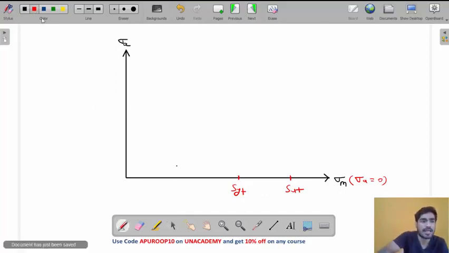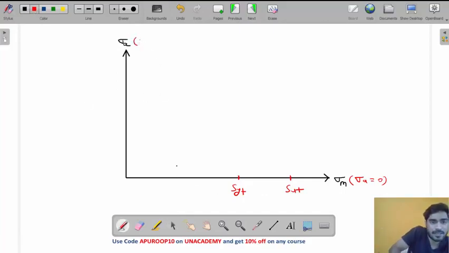So on the sigma a axis, sigma m will be 0, right? And if sigma m is 0, that means what stress is this? Mean is 0, which means it is a completely reversed stress. And in the case of completely reversed stress, what is your boundary? How much stress can you apply? You can go maximum up to the endurance strength.